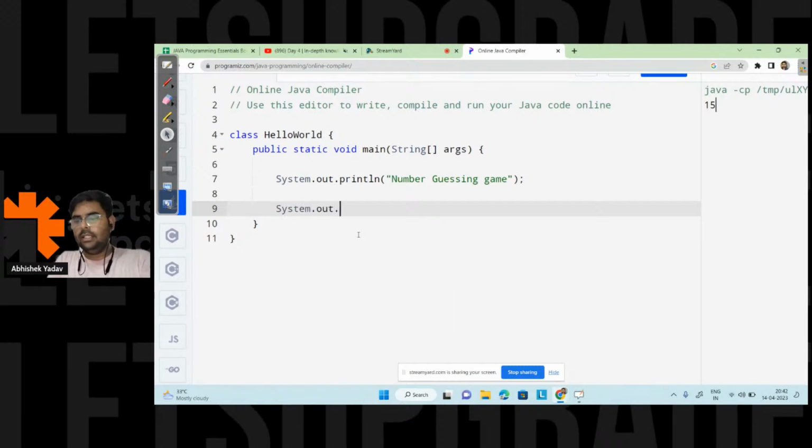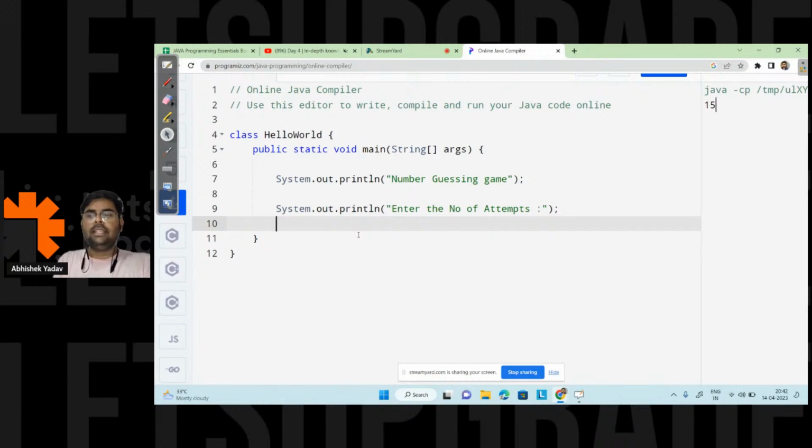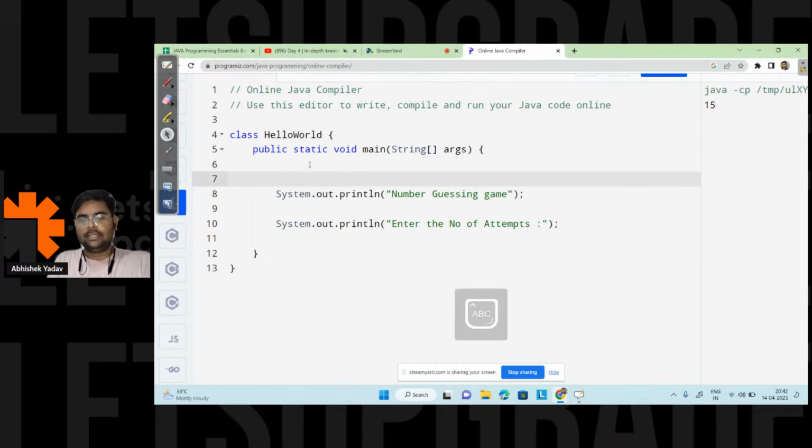So System.out.println, enter the number of attempts here. And after that, I will take the input from the user, and in order to take the input from the user, I know I have to create an object of the Scanner class. So I will write Scanner sc is equal to new Scanner, and since I want the input from the keyboard, here I will write System.in, right everyone?